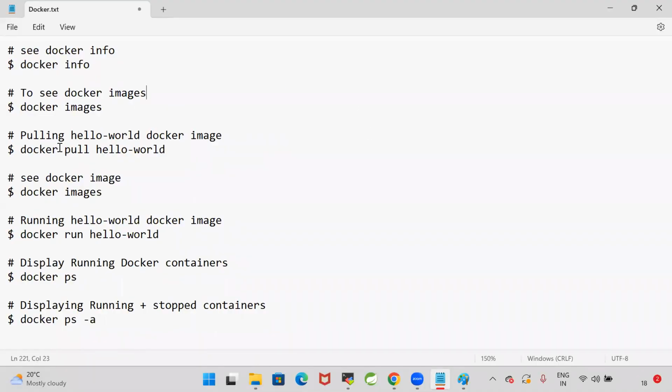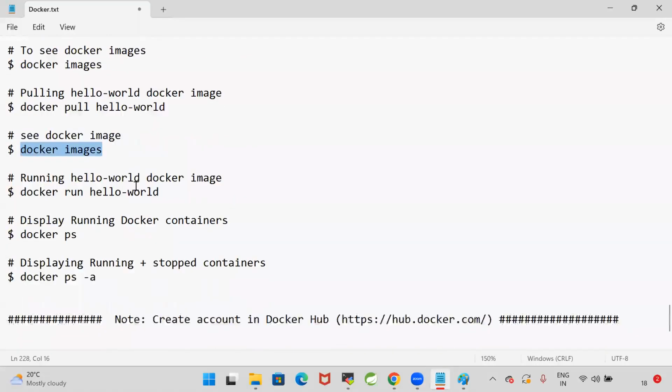If you want to pull the Docker image, then we can go for docker pull hello-world. Whenever you use the pull command, it is going to download the Docker image from Docker Hub, and docker images shows the images. Once the image is pulled, I want to run that image. In order to run the image, we will go for docker run hello-world. To display running Docker containers, docker ps. To display running plus stopped containers, we can go for docker ps -a.